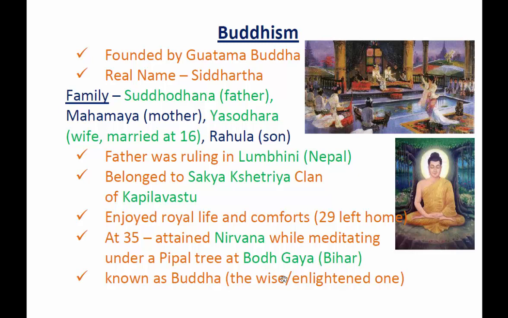After he attained Nirvana, he was known as Buddha. Buddha was a title given to him, meaning the wise or enlightened one. After attaining perfect peace, he was titled as the wise or enlightened one. This is about the life of Buddha.